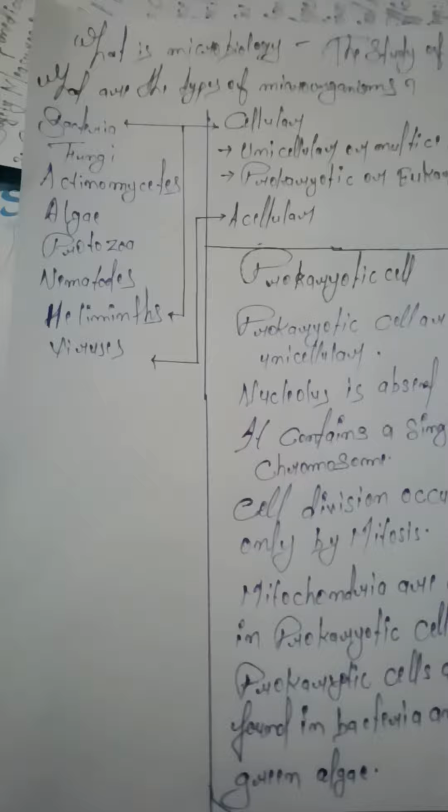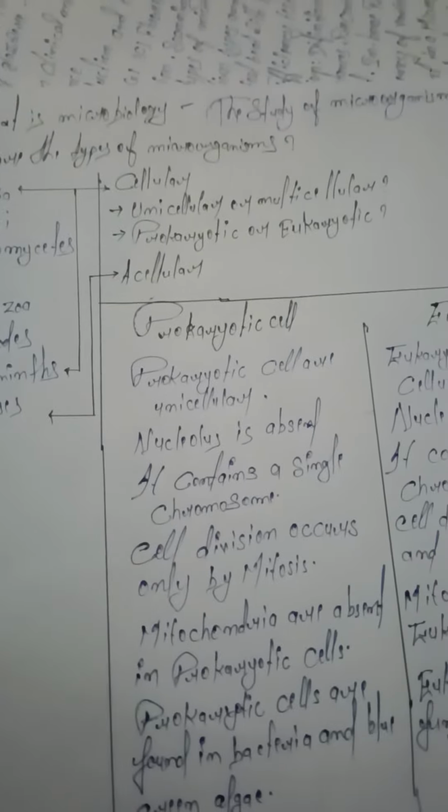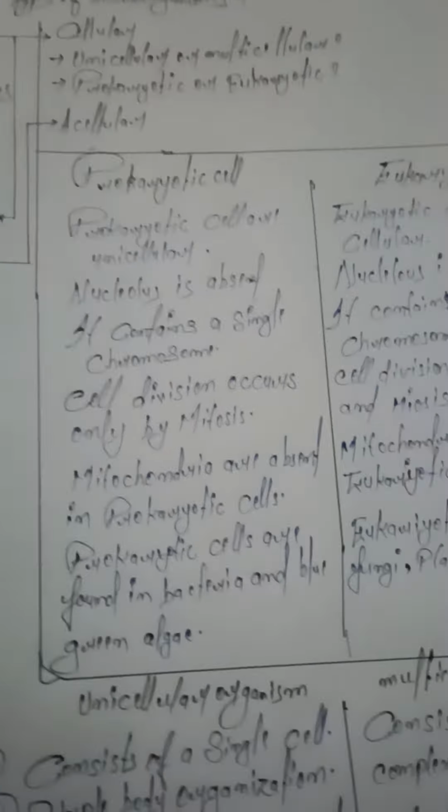Microbiology. The study of microorganisms or microbes is called microbiology. What are the types of microorganisms? Cellular or acellular, unicellular or multicellular, prokaryotic and eukaryotic. Difference between prokaryotes and eukaryotes.